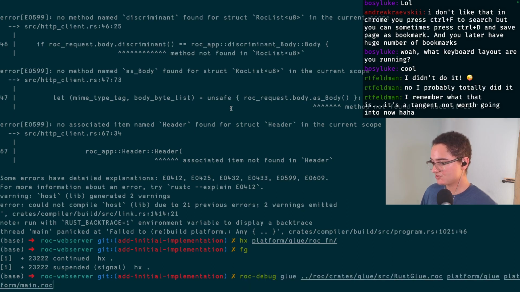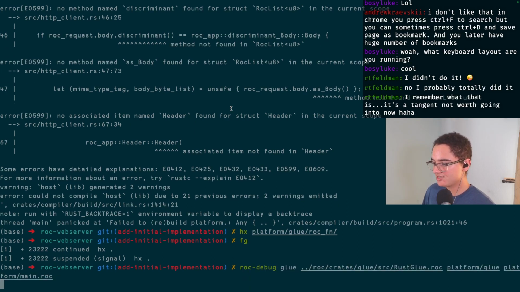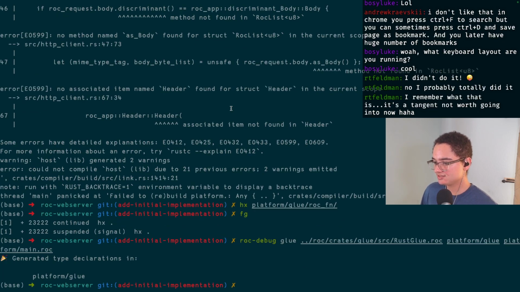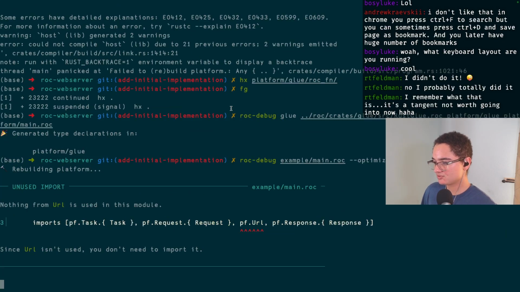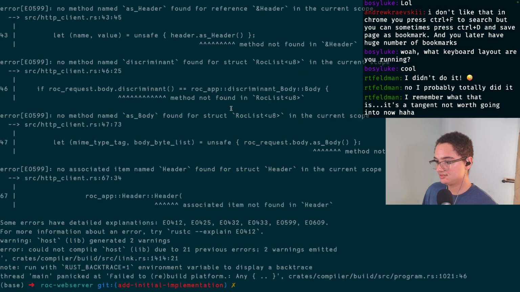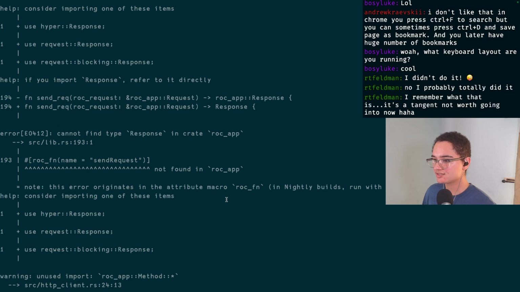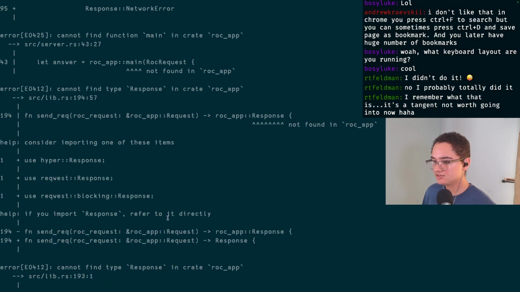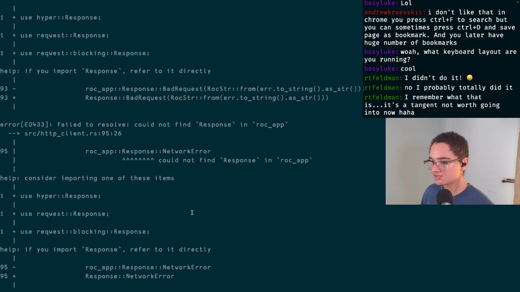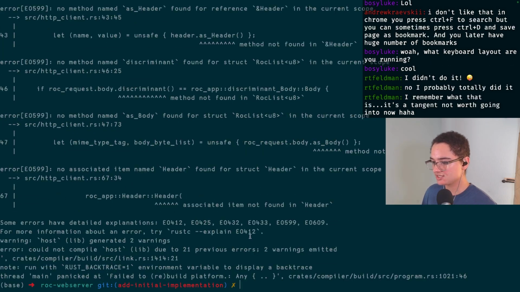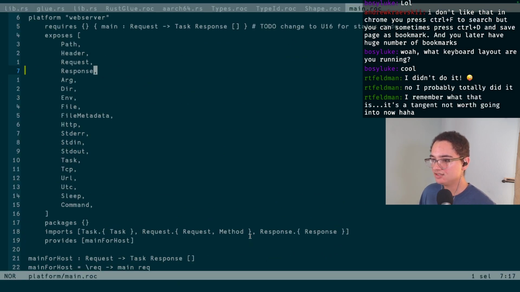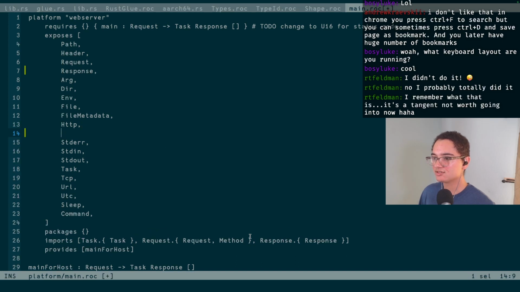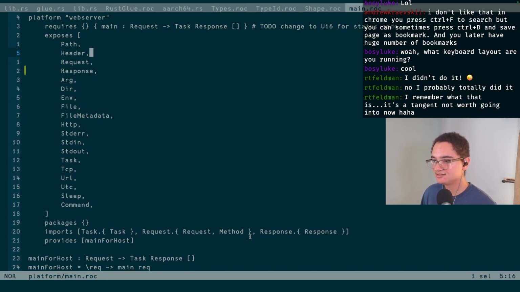Okay, so rerun glue. Generate when we actually have the response existing. And then we will rerun the program. Okay. So yeah, not found header, but did we find response now? Yeah, if you import response, you can refer to it directly. So that suggests that we actually found response. Okay, so I think we're just missing things in the output, and so the glue's ignoring them. Okay, so we need the header as well. We'll throw that down here. Oh wait, no, header's up there already. Rip.